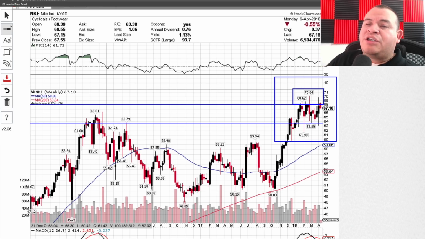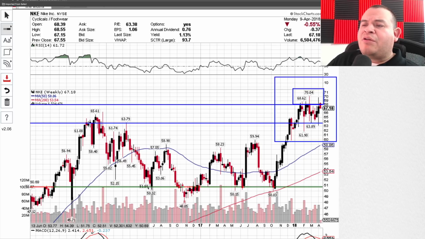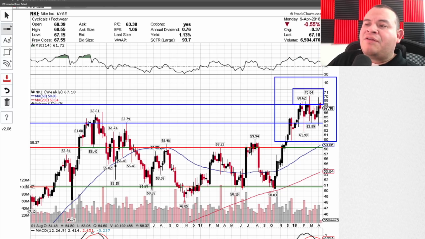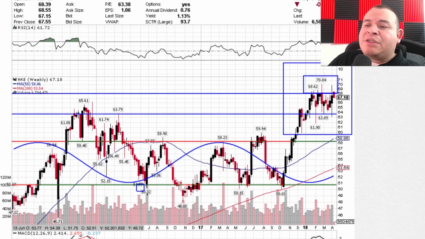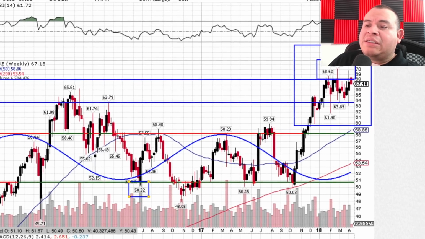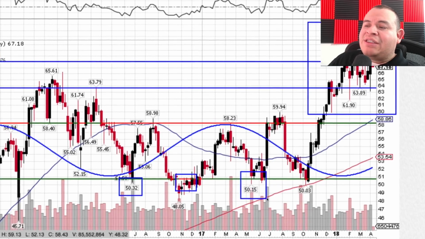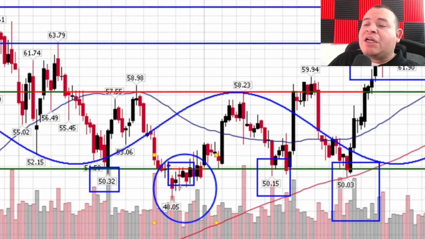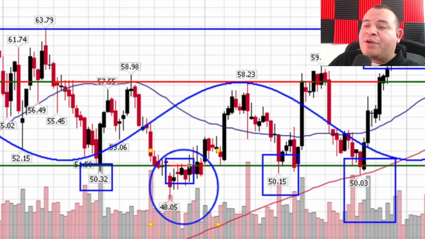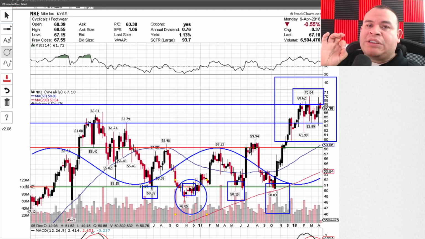However, when you look at the share price for Nike, you can see that the support was around the $50 price for several months, and the resistance was around the $58-$59 price. And even though that is easy to see at this moment, you could have gotten some clues in the past. From 2016, the company started to move down, and as you saw, it hit the lowest price around the $50 price. It hit it once, twice, 3 times and 4 times. Once the share price was hit for the second time, you saw that the stock actually recovered and moved over the $50 price. So you could see that the support was created at that point.